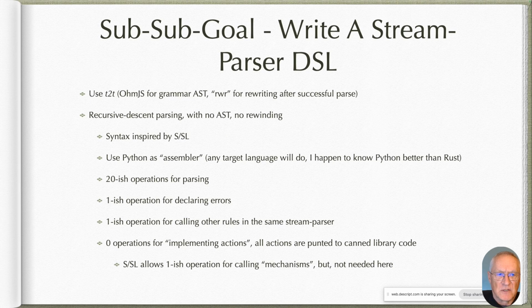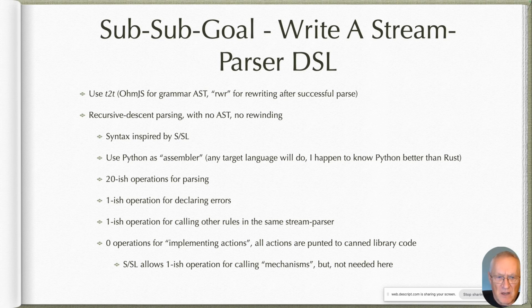To do this stream parsing, I've decided that I want to do recursive descent parsing. I don't want to build an AST as we go. I know that means I can't do any rewinding. I can't walk up and down the AST. So I have to do things immediately as I parse them. The syntax I'm going to use is inspired by an older tool that I remember learning, which is called SSL, Syntax Semantic Language, that was built for writing recursive descent parsers for larger projects like full-blown compilers.